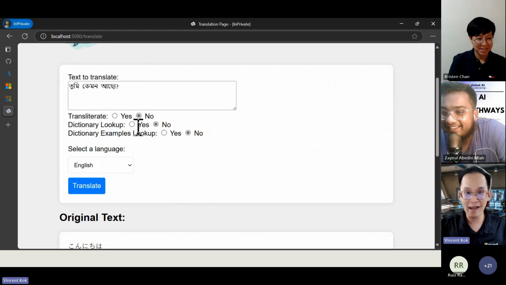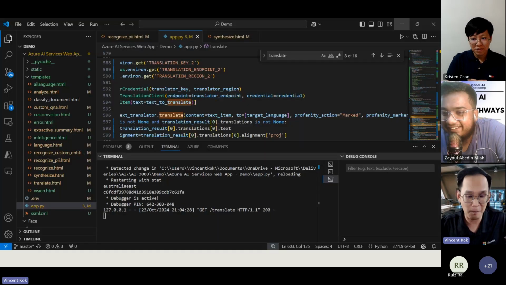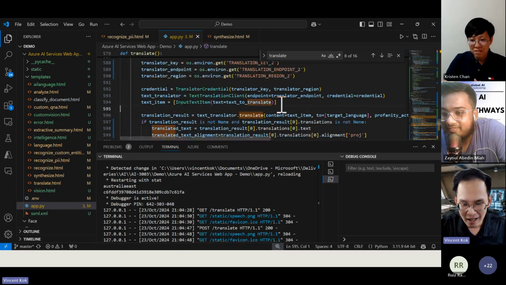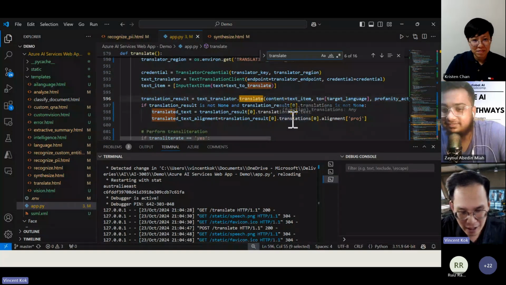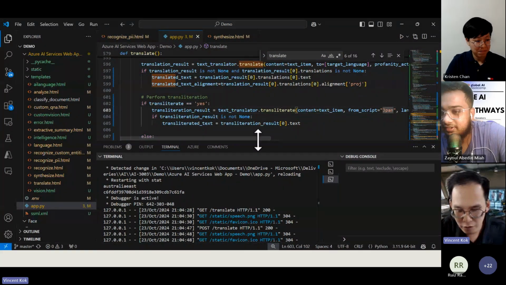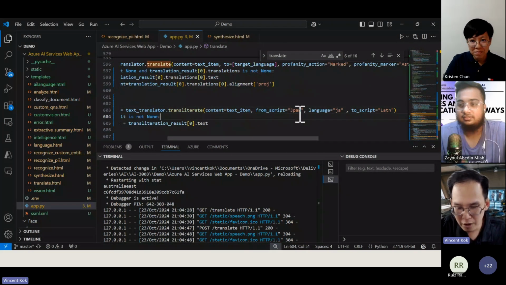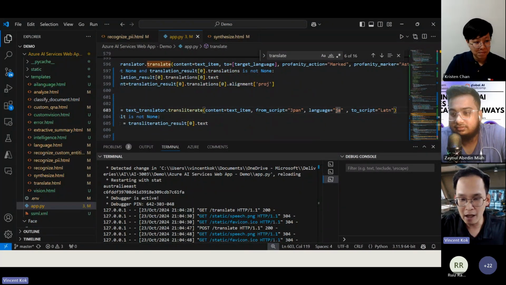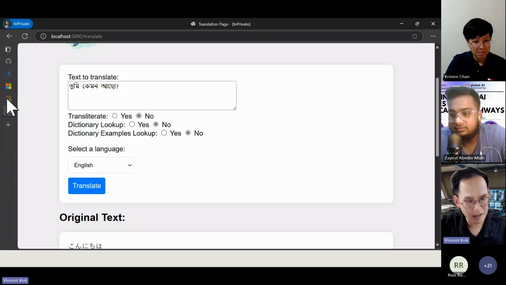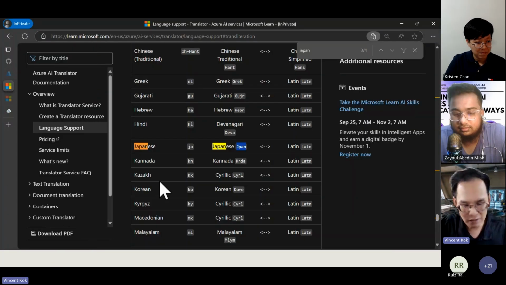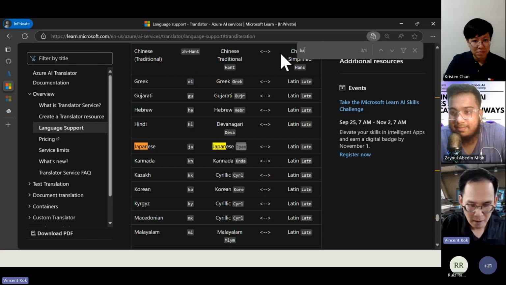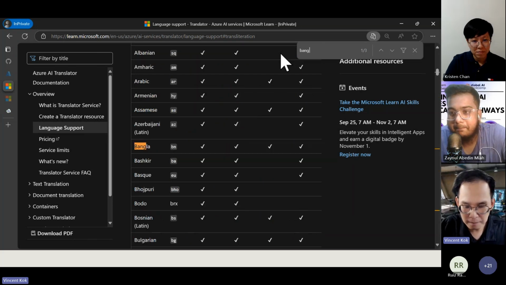Before we do the translation, we need to change something because my app is not that robust yet. Please pardon me for that. I need to change this again, from the script to Bangladesh, so I need to go back to here. That's where I show you how you can use all of these.